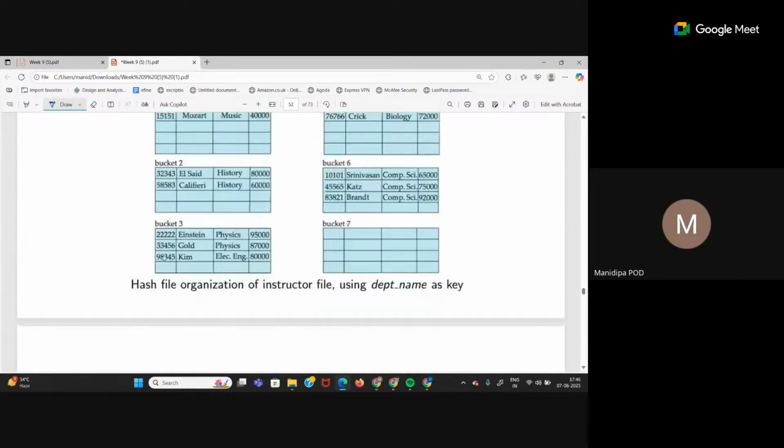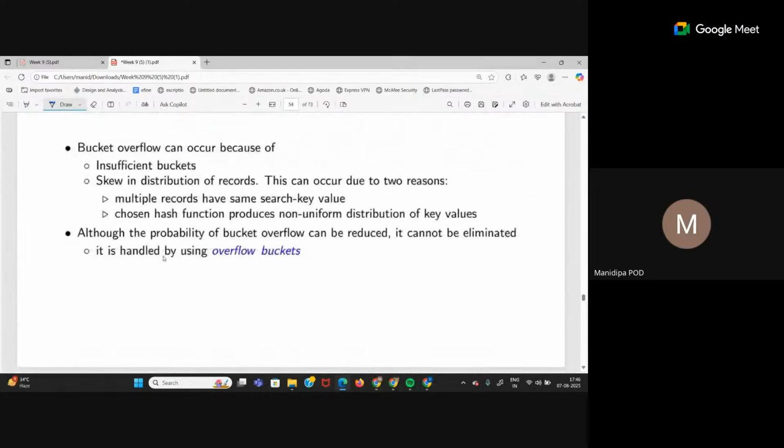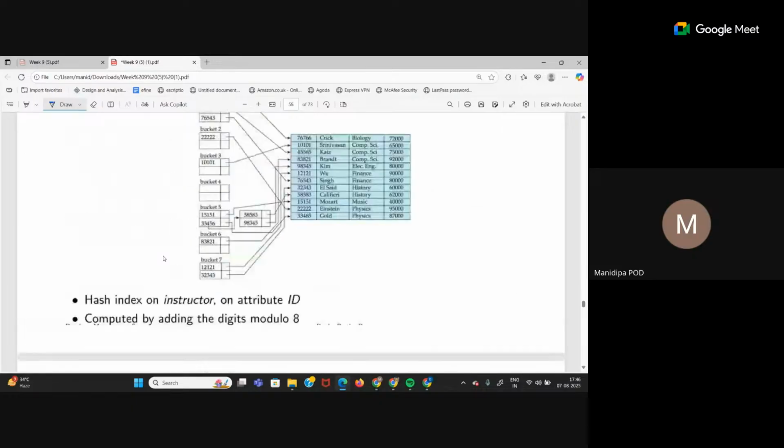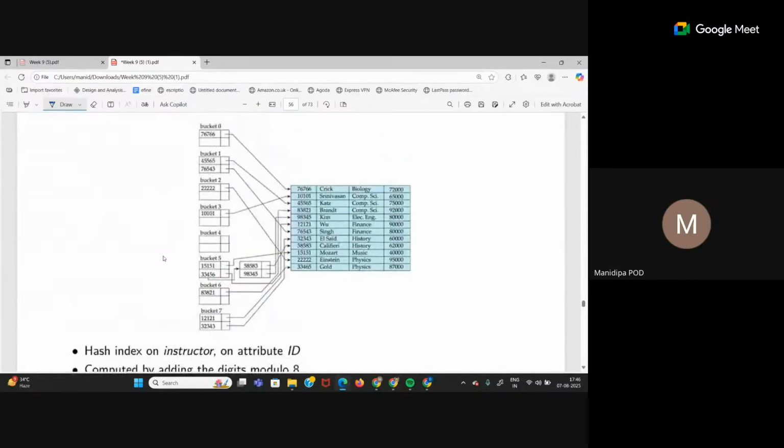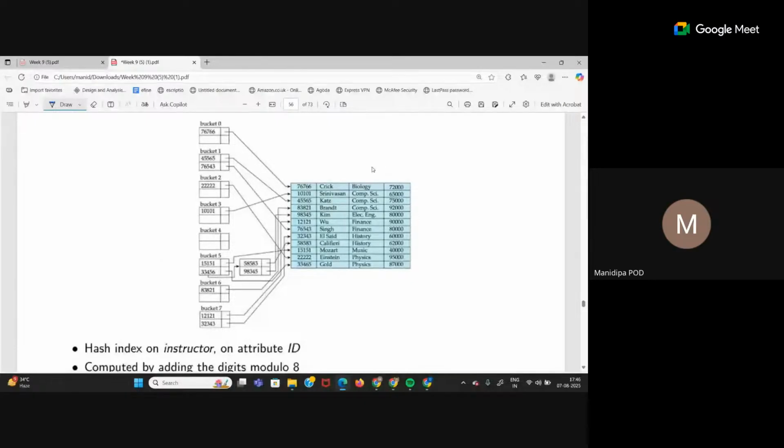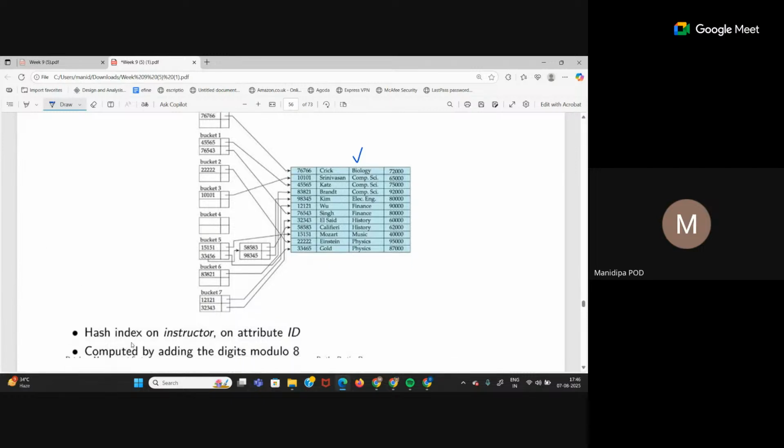I think it was... yeah, this one. In this one, this is the actual table. How many buckets do we have? How many unique buckets are there? 8. Why are there 8 buckets? See, what is the hash function? A hash index is being created on the instructor table on attribute ID. That means this is the search key attribute, right?